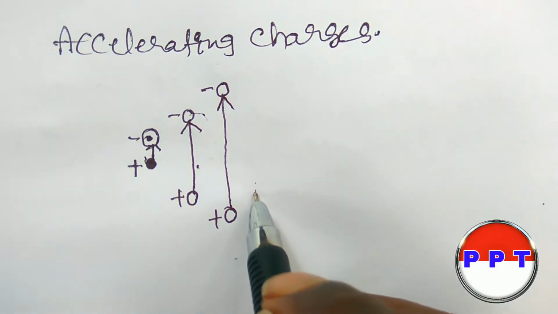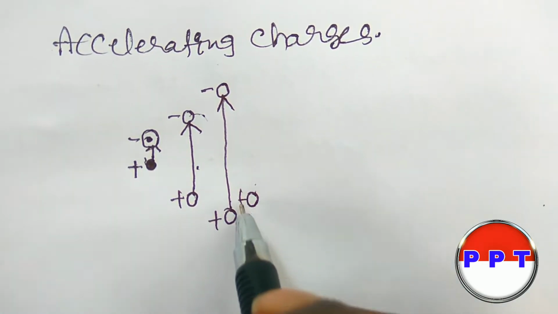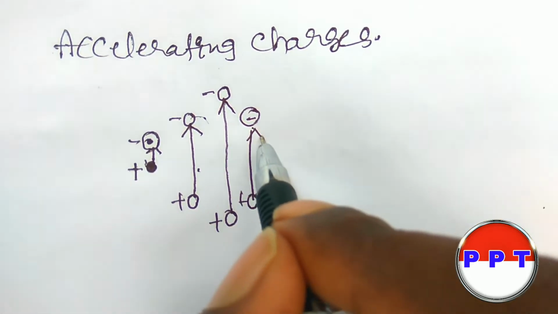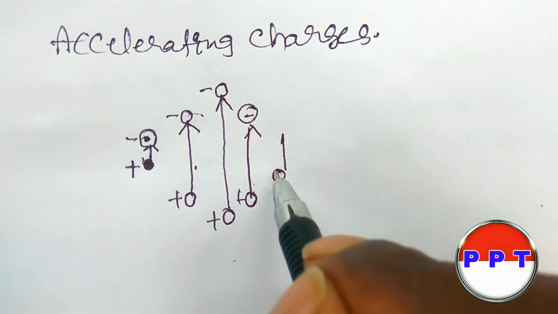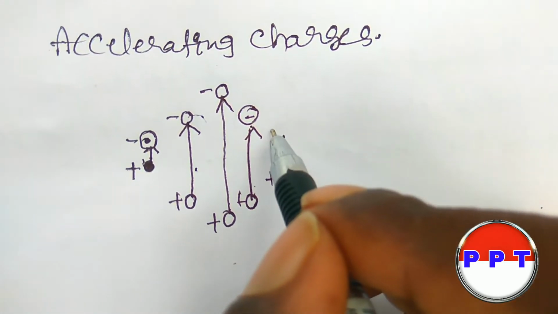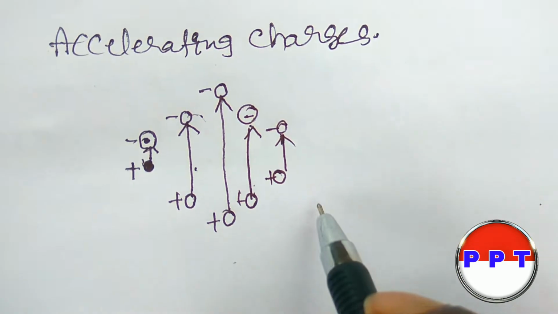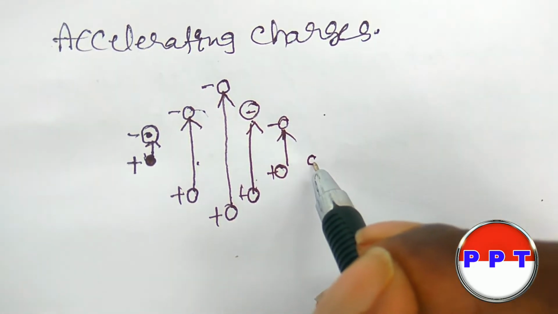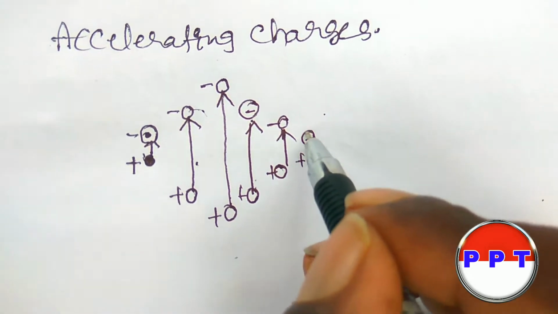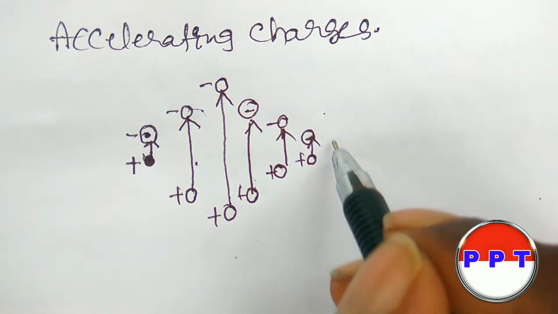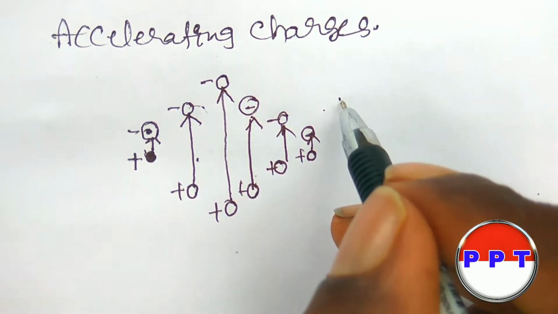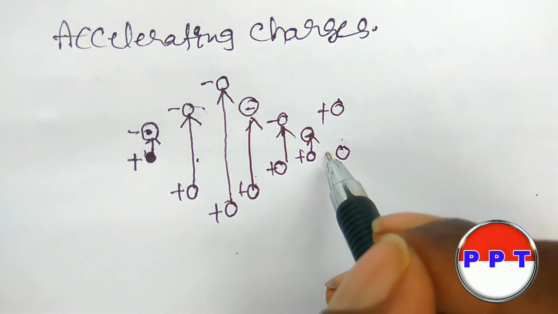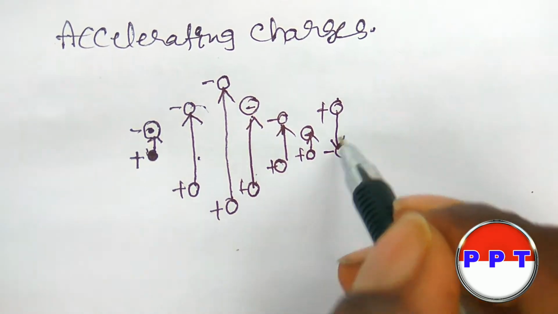Similarly, here there is positive and negative, and there is an electric field. Here the same, positive and negative, there is an electric field.